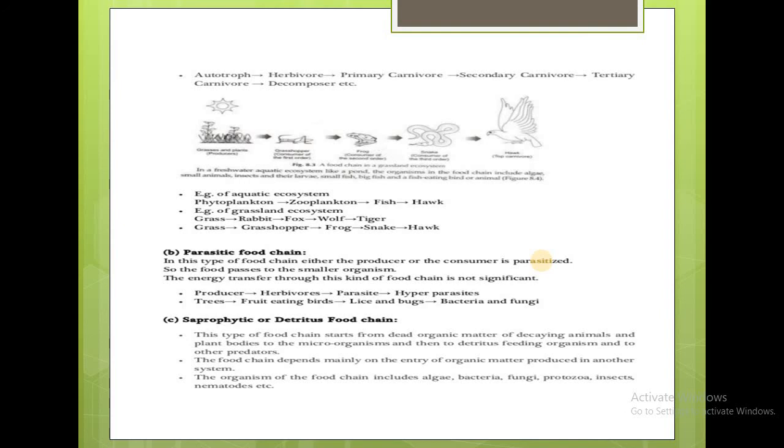An example of this parasitic food chain is the trees, which are autotrophs, then the fruit-eating birds, and the lice and bugs, which are parasites, and the hyperparasites are bacteria and fungus. So this is a type of food chain.